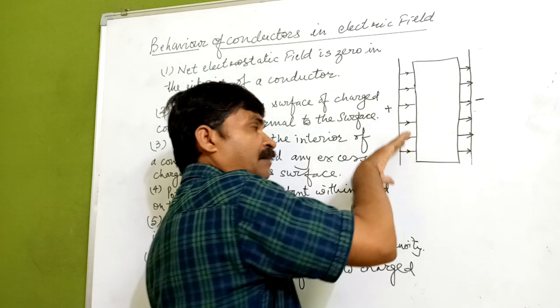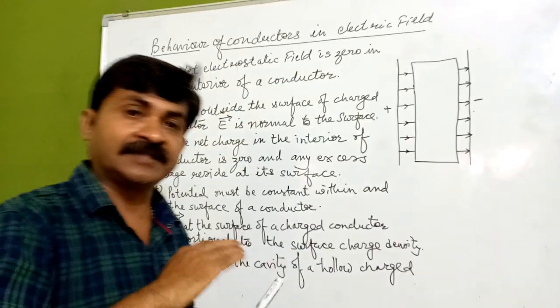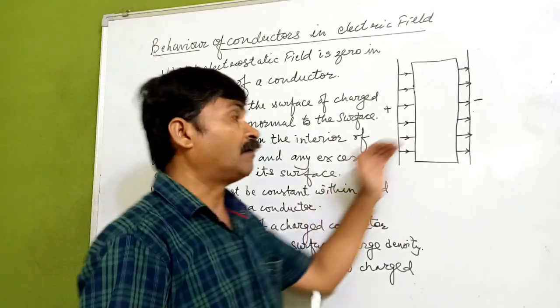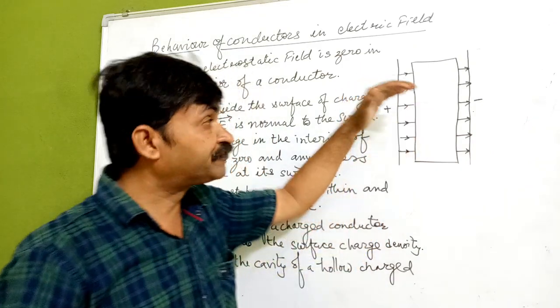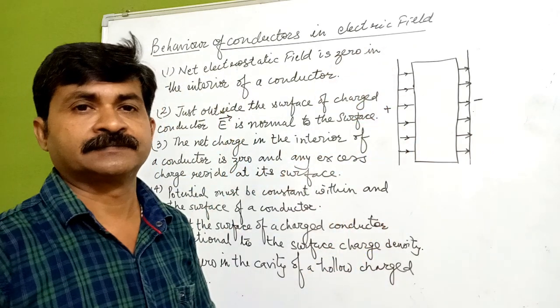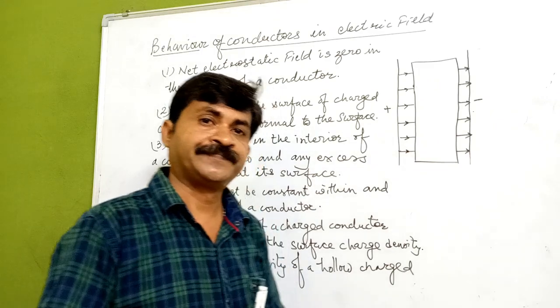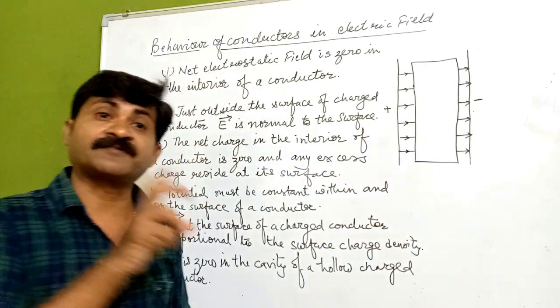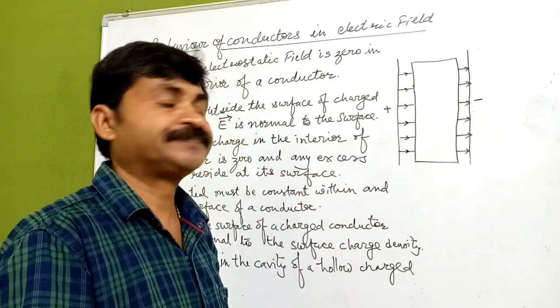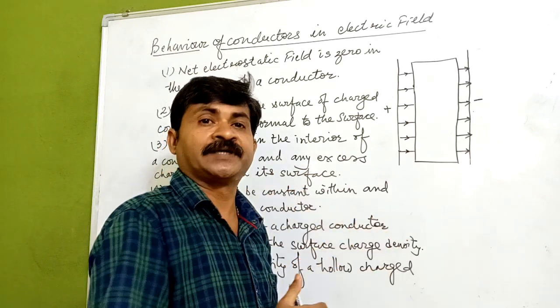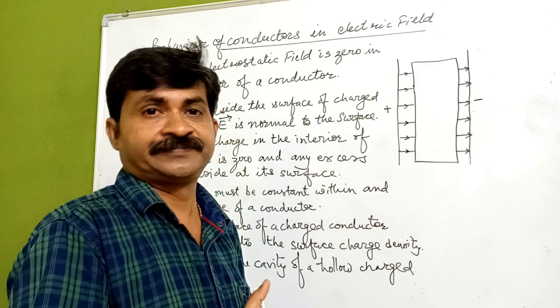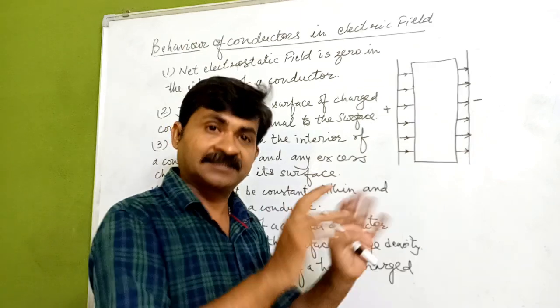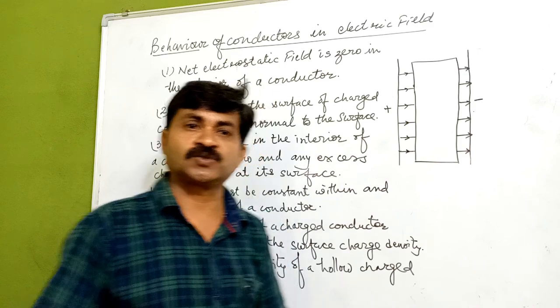So if we apply an external electric field, there is a free physical movement of charges because of the external field applied. But in the case of insulators, there is no physical movement of the charge. That is the difference between conductors and insulators.